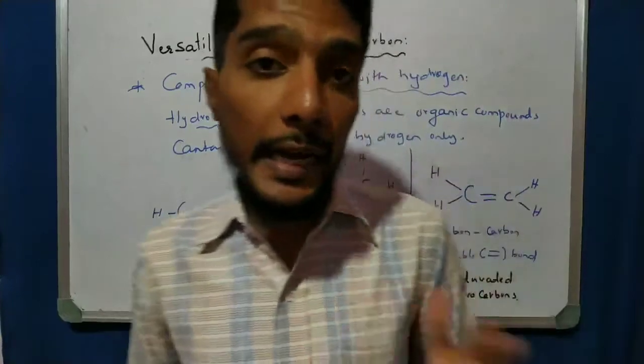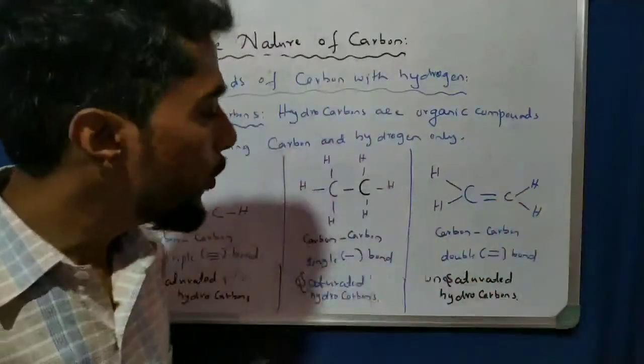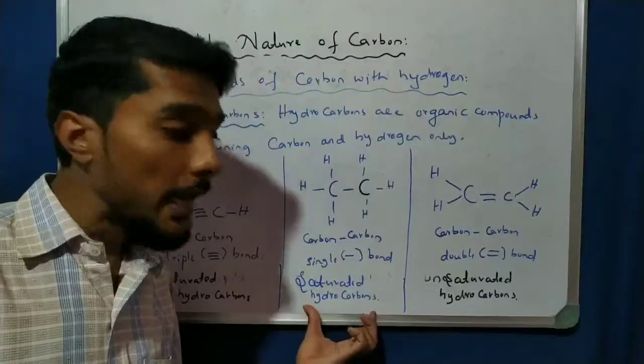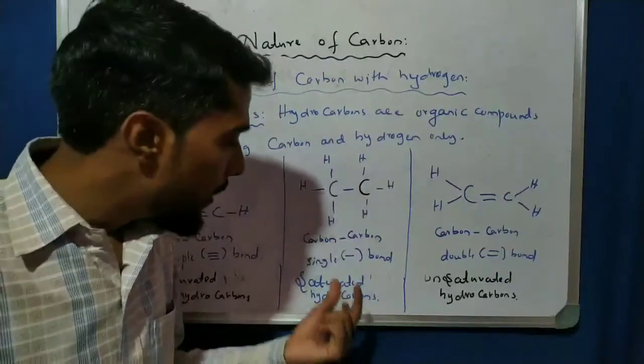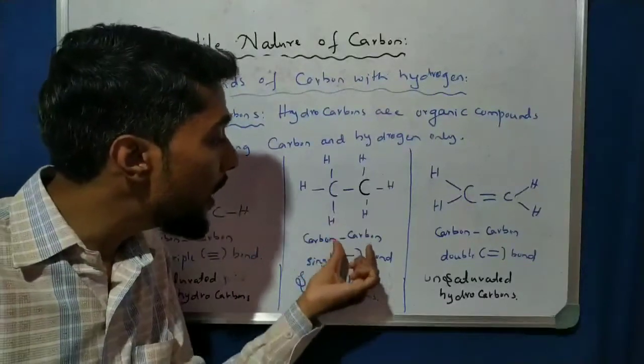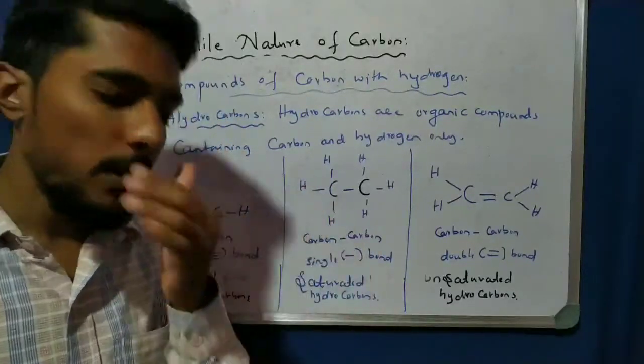In these three categories we can make two groups. One group is called saturated, having only single bond. The saturated hydrocarbons are the hydrocarbons having carbon-carbon single bonds. This is a very important definition.